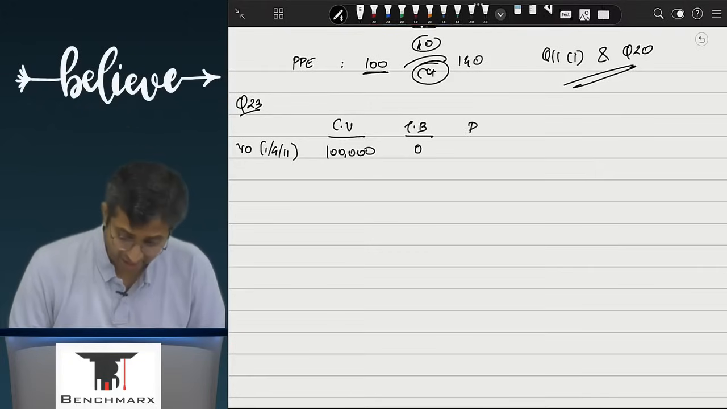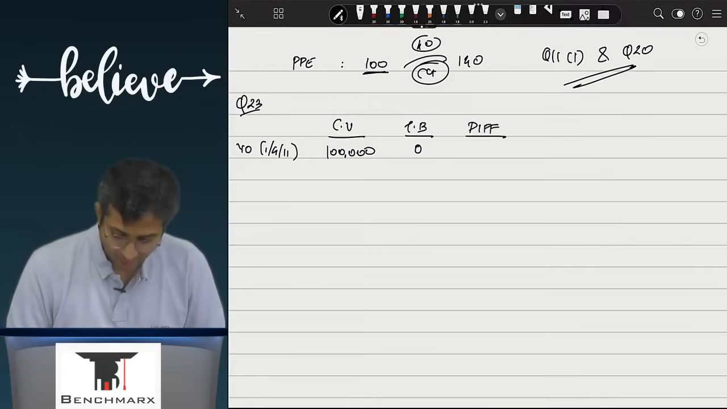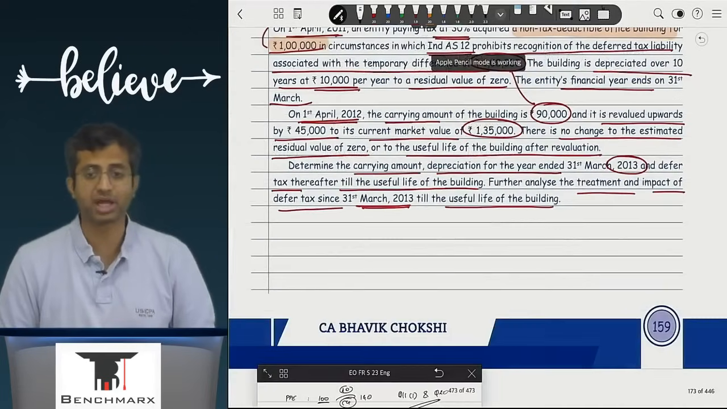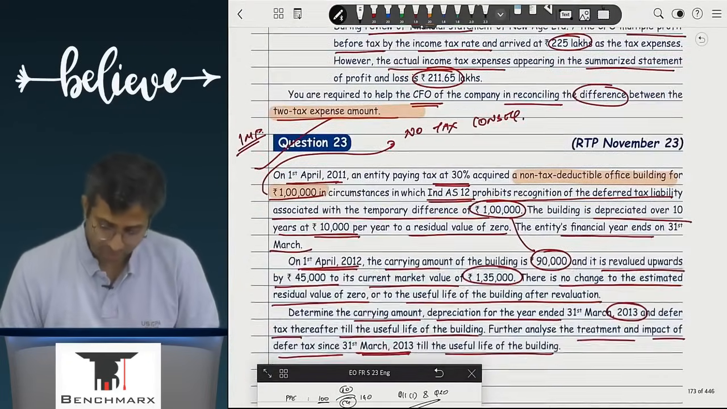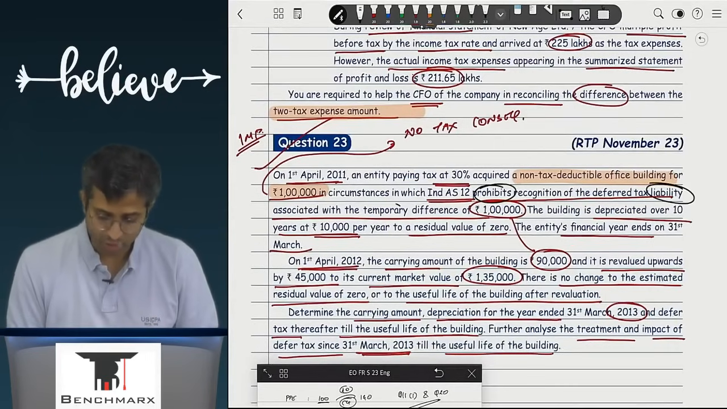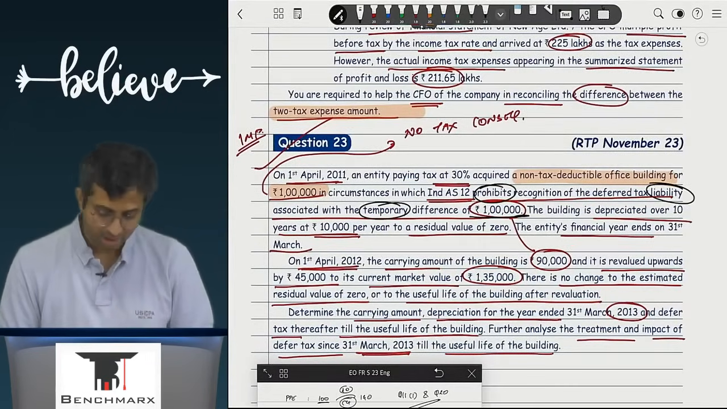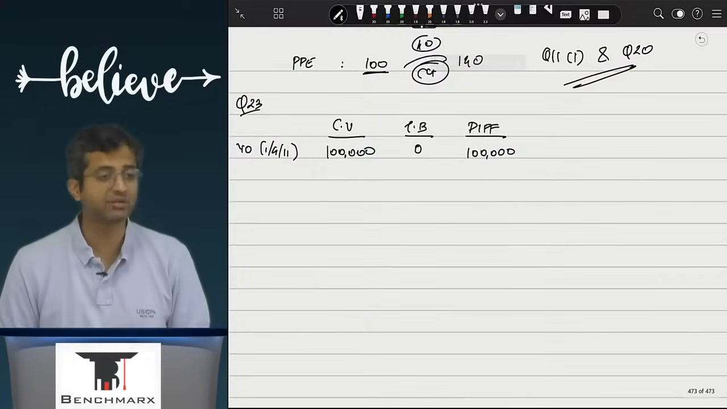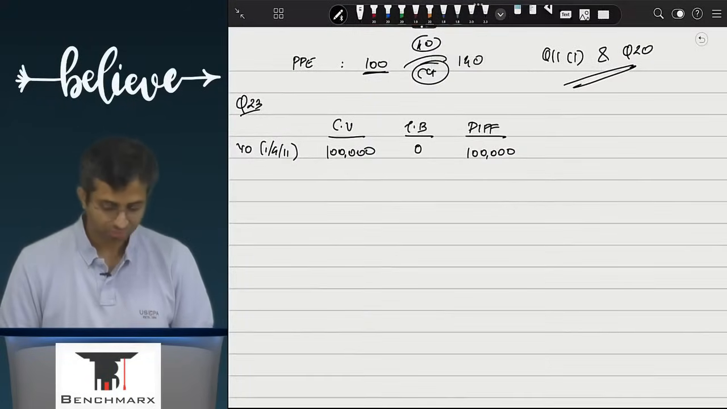So technically, there is a difference of 1 lakh rupees on which ideally a deferred tax should be charged. But what does the question tell you? It says in circumstances in which Ind AS 12 prohibits the recognition of a deferred tax liability associated with the temporary differences of 1 lakh. So would you charge any deferred tax?